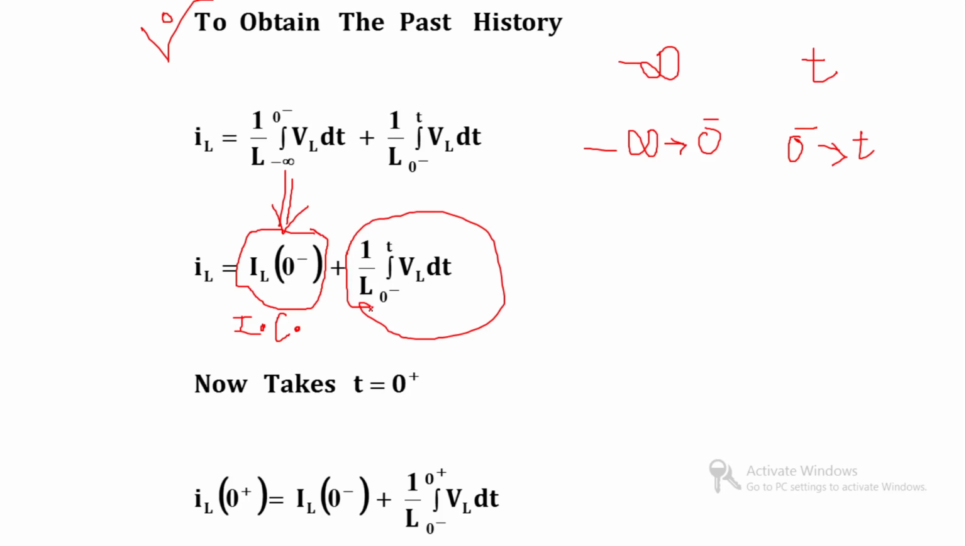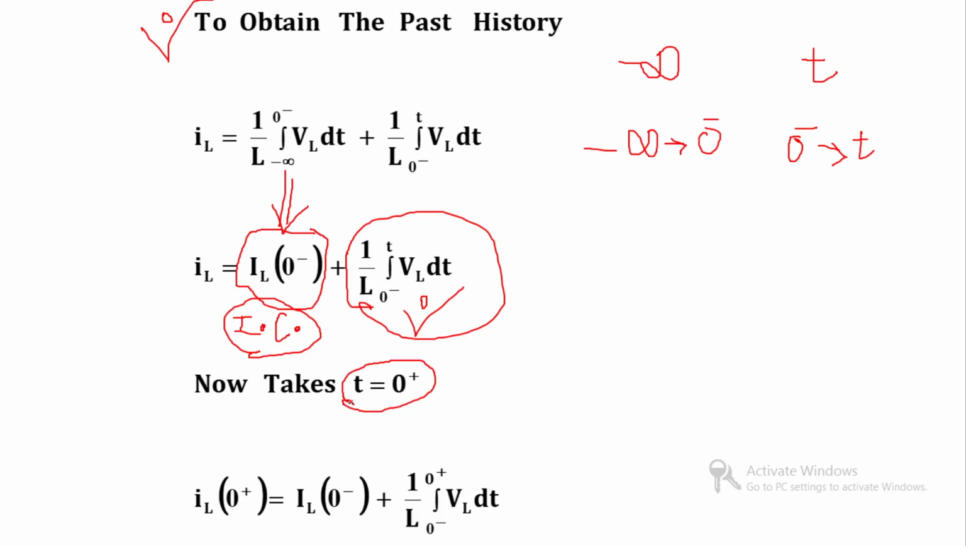So this is known as the initial condition. Clear? The current passing through the inductor before switching is the initial condition, and this is the current after switching. Now, let us take t is equal to 0 plus.